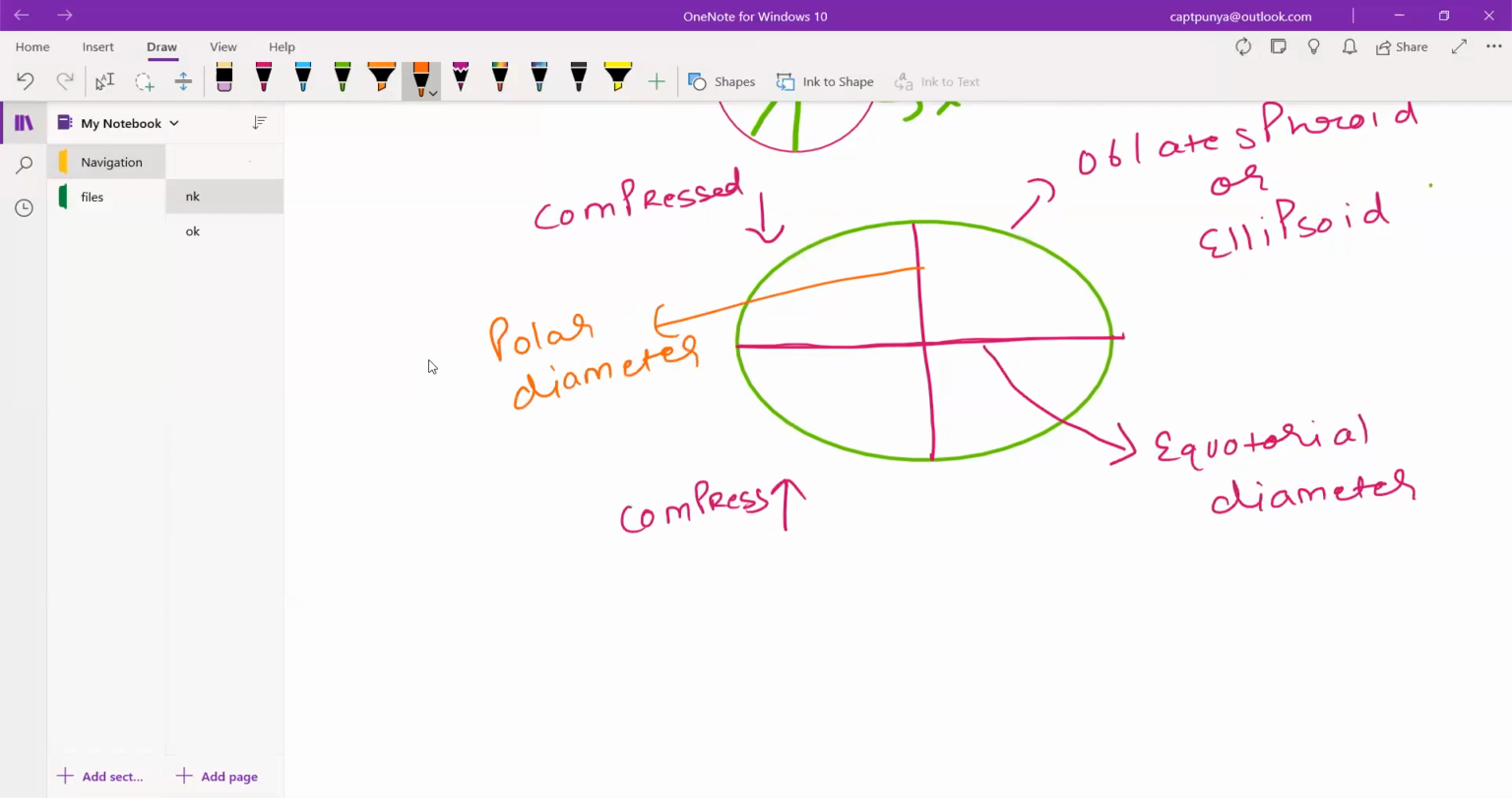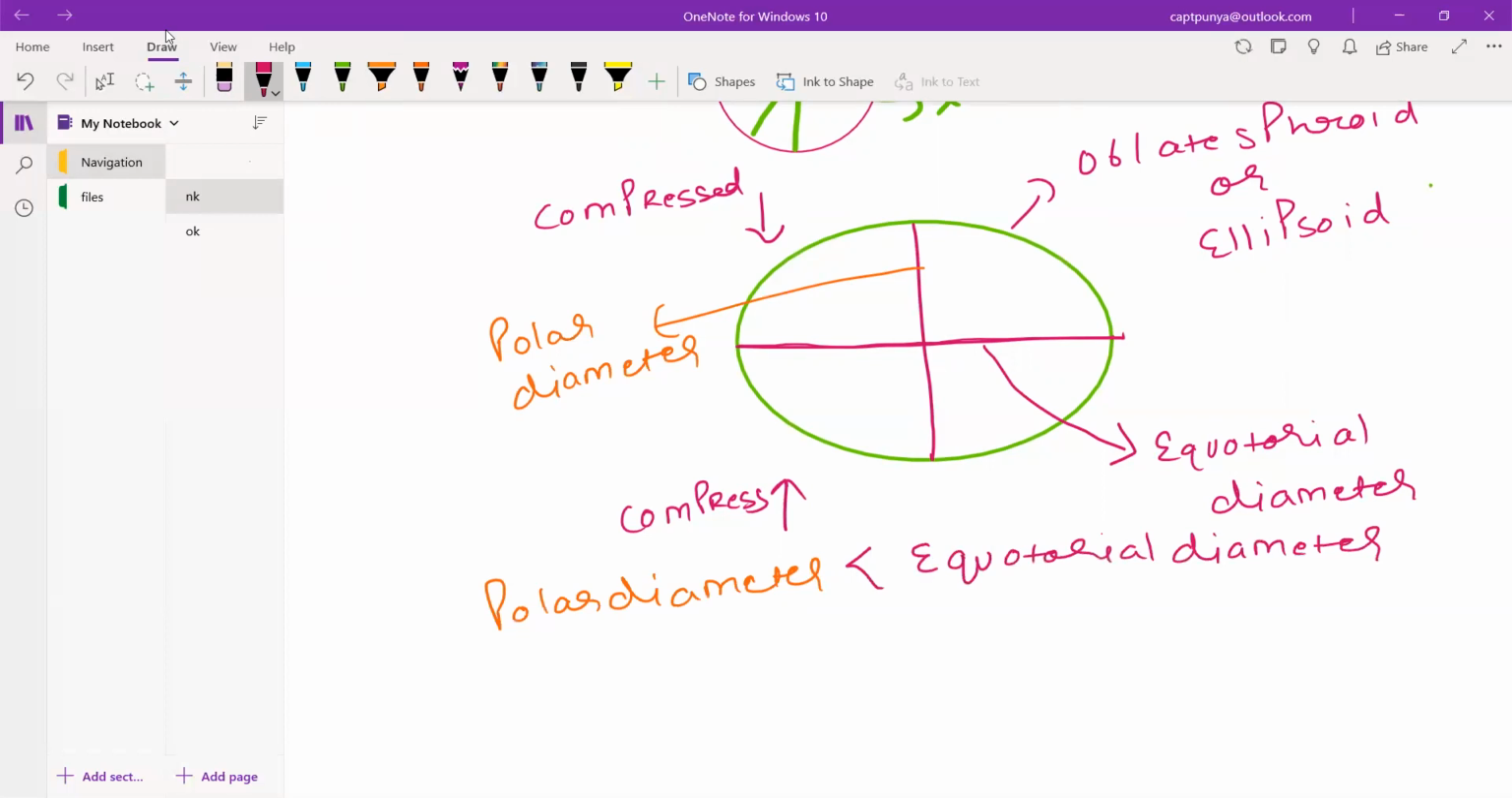And as you can see, your polar diameter is less than your equatorial diameter. Your equatorial diameter is more than your polar diameter in case of earth. That is the reason the shape of the earth is oblate spheroid. अगर दोनों सेम होते तो सर्कल हो जाती. If they would have been same, it would have been a circle. So equatorial diameter is more than your polar diameter.